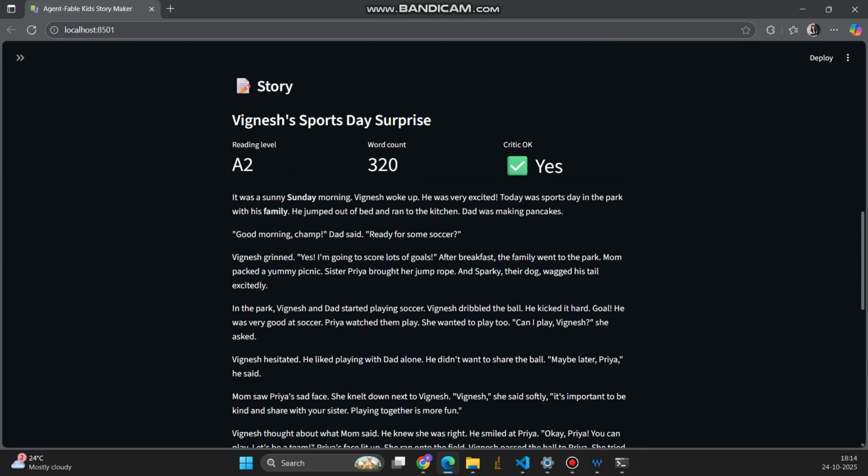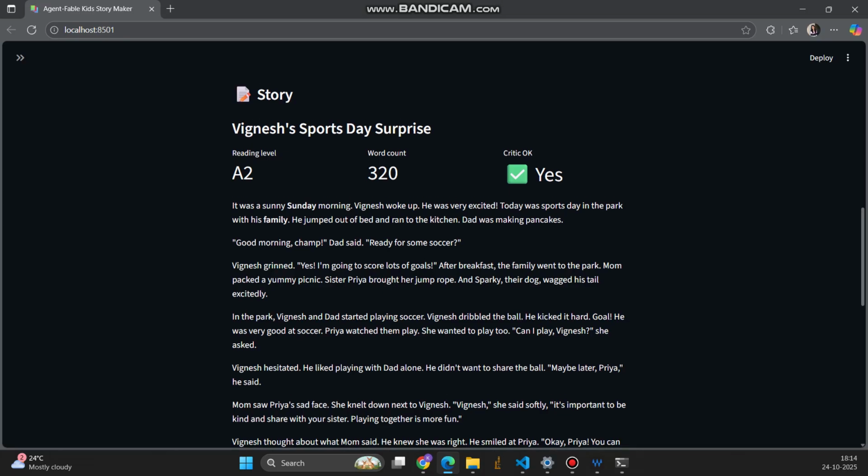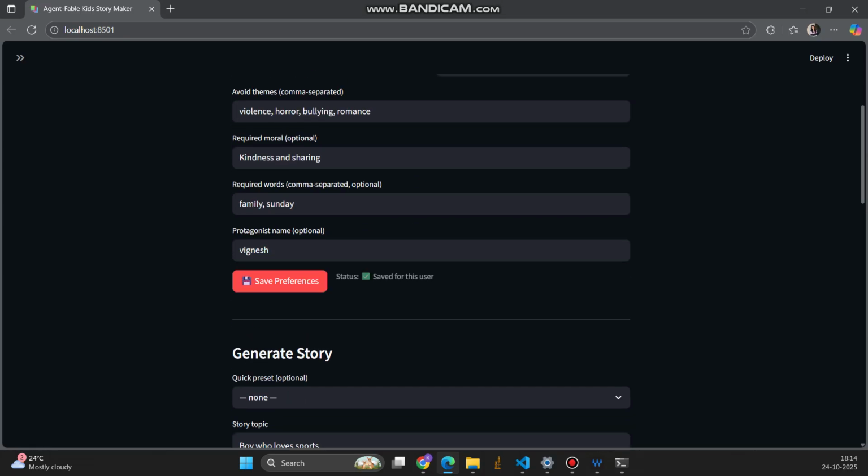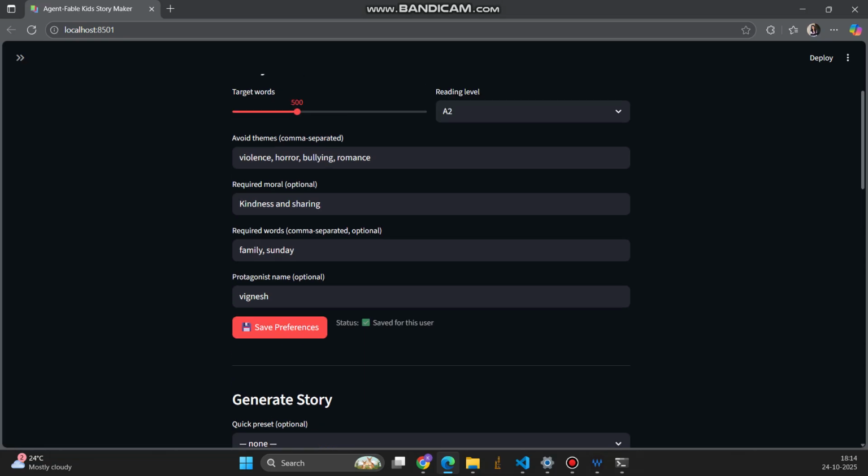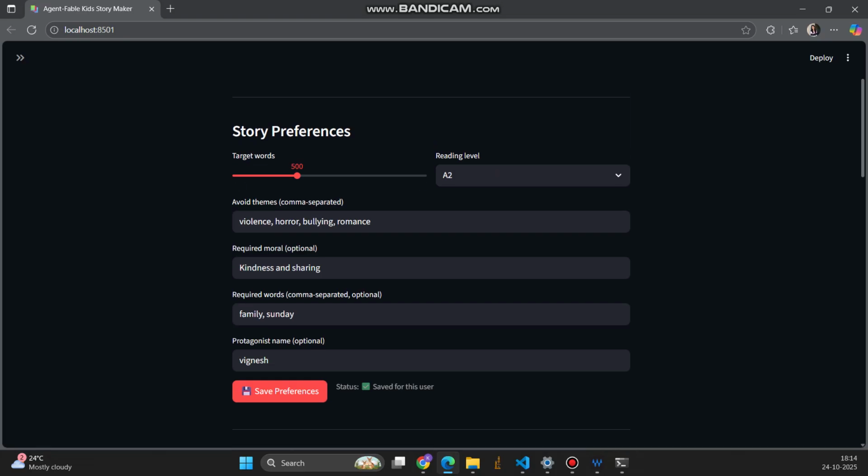The Critic will go through whether the given story is actually making sense, or whether it's just randomly kept sentences. It also goes through the guardrails that we have mentioned here, whether this is coming under any of these themes, or whether it is adhering to the preferences.